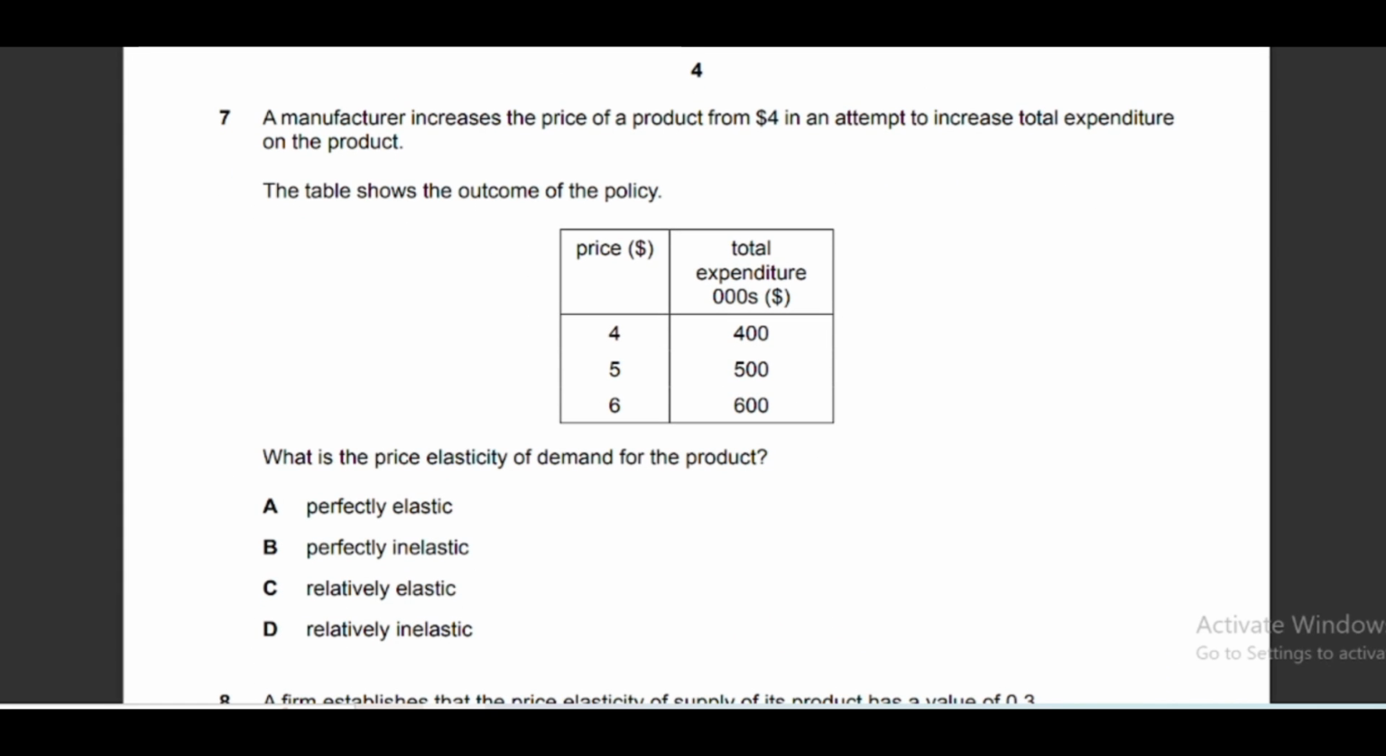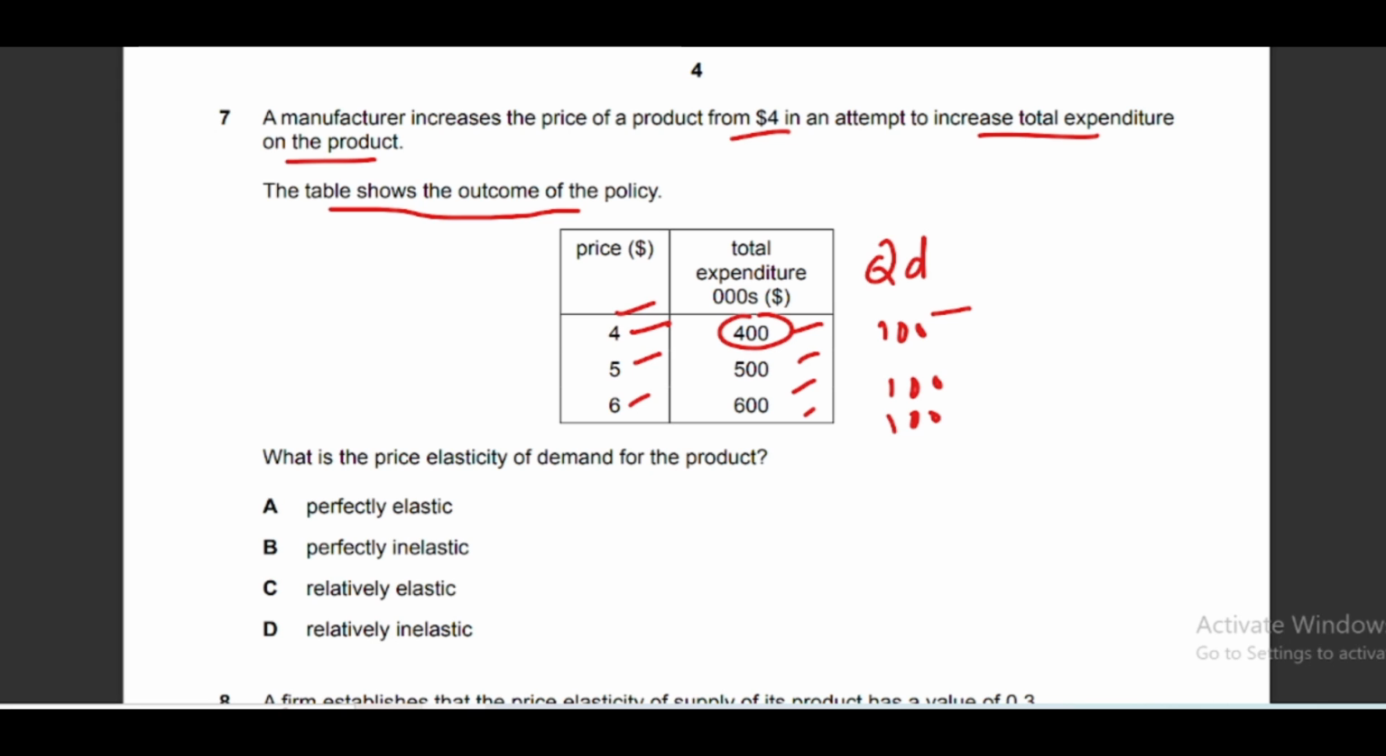Moving to question number 7, a manufacturer increases the price of a product from $4, right? So initially it was $4 and increases to 5 and then 6, in an attempt to increase total expenditure on the product. The table shows outcomes of this policy. So price is continuously increasing and total expenditure is also increasing, and it is increasing at a constant rate, meaning quantity will be constant. Quantity demanded here will be 100, 100 and then 100. So if we multiply 4 and 100 we will get 400.